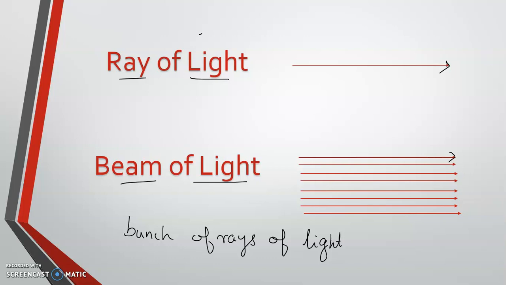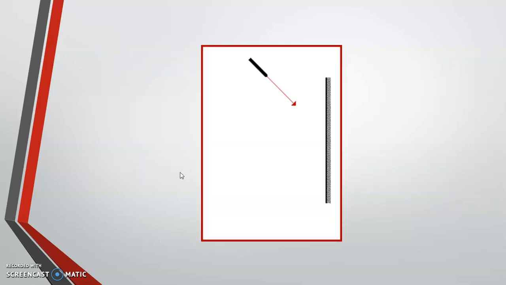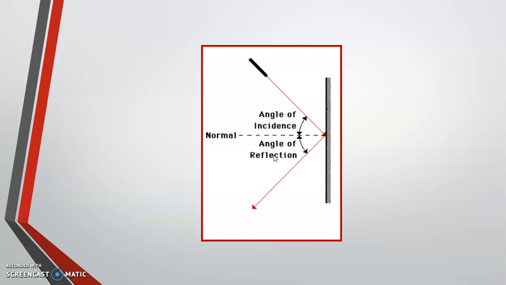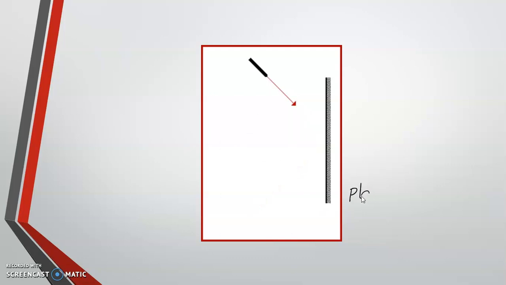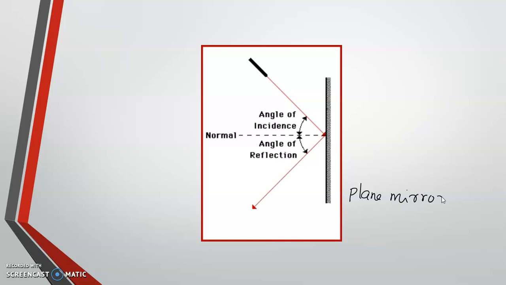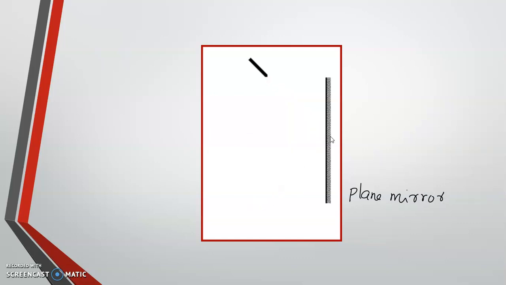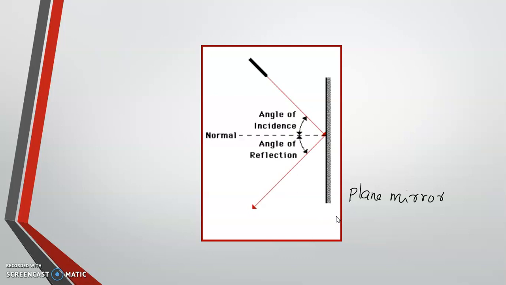Got it? Now let's understand the phenomenon of reflection of light. Here you see a video where I have used a ray of light incident on a plane mirror. This is a plane mirror. A ray of light is incident on the plane mirror and it reflects back. What do we mean by reflection? Imagine you are throwing a ball on the floor.